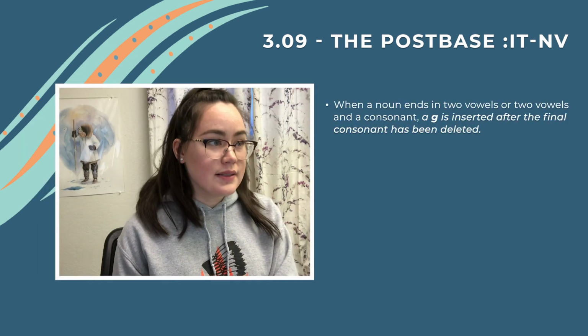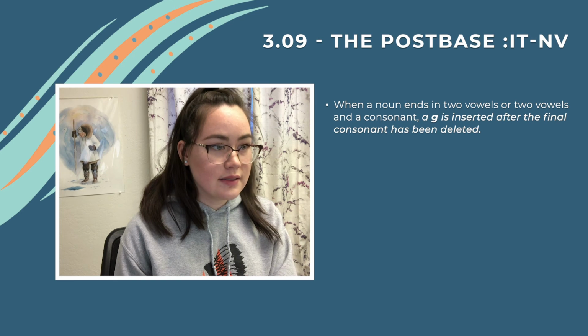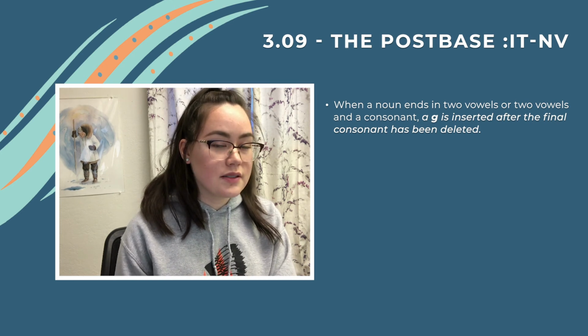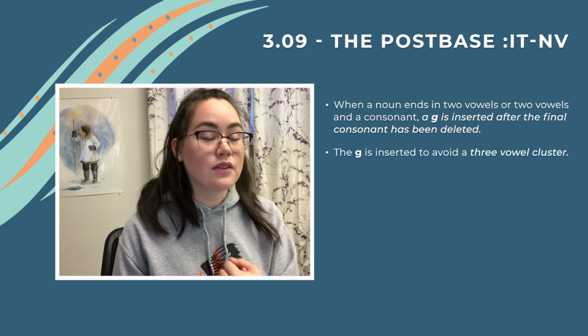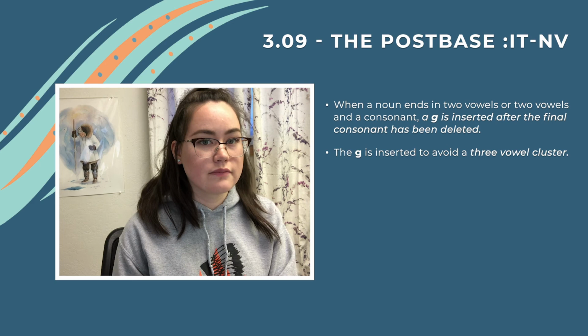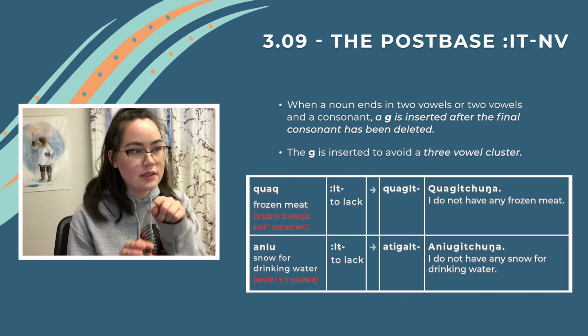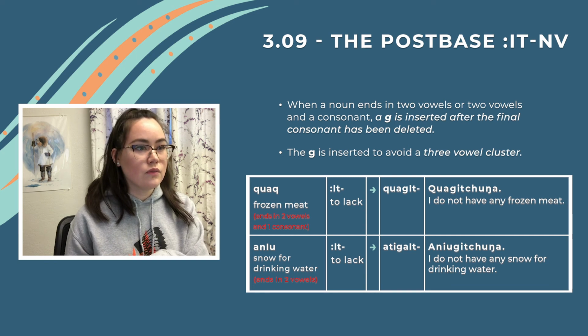When a noun ends in two vowels or two vowels and a consonant, a g is inserted after the final consonant has been deleted. The g is inserted to avoid a three-vowel cluster. For example, kuaq. It has one consonant plus two vowels. So we would insert a g after we delete the final consonant.